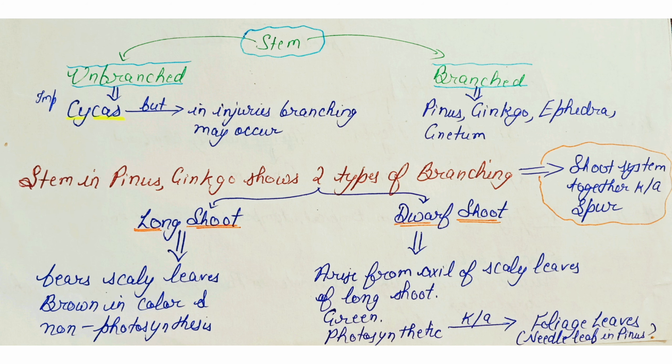अगर हम बात करें जिम्नोस्पर्म के स्टेम की, स्टेम में भी ब्रांच्ड और अनब्रांच्ड. Unbranched is seen in the case of Cycas. Due to injuries, the branching may appear in the Cycas plant. Branched stem is seen in Pinus, Ginkgo, Ephedra and Gnetum. The stem in Pinus and Ginkgo shows 2 types of branches, and the shoot system together here is known as spur.